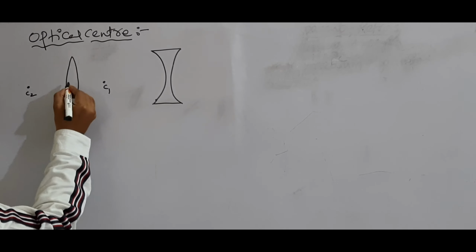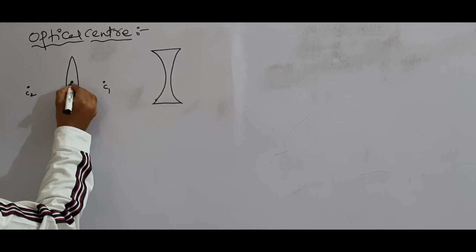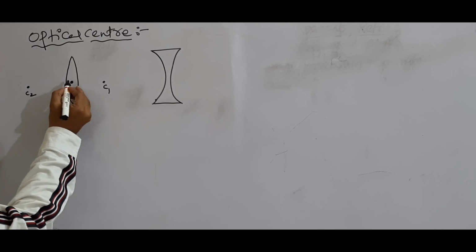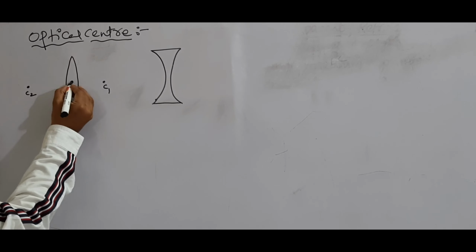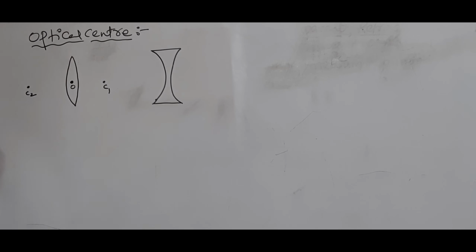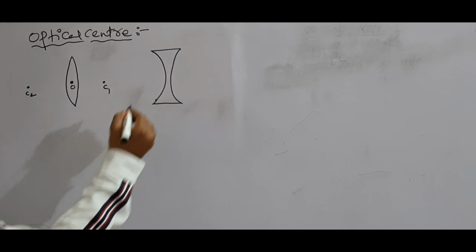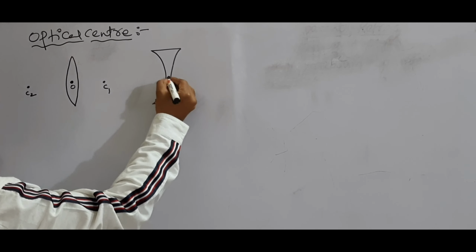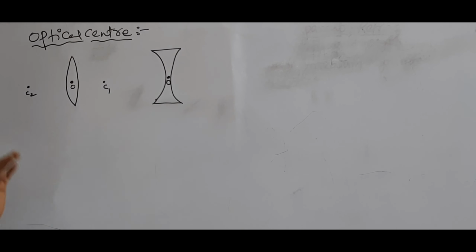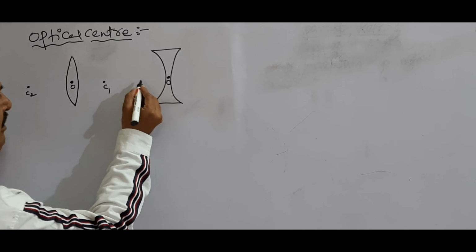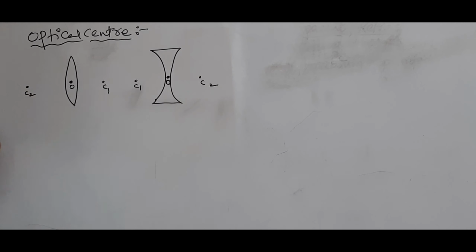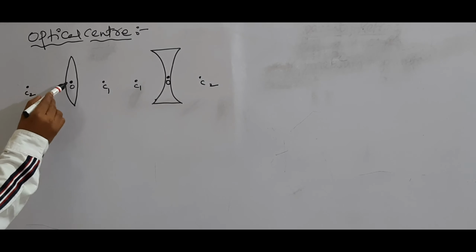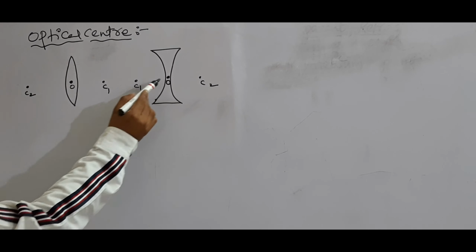Optical center means the central part of the lens. The central portion of the lens is denoted by O. The central portion of the lens is called the optical center.